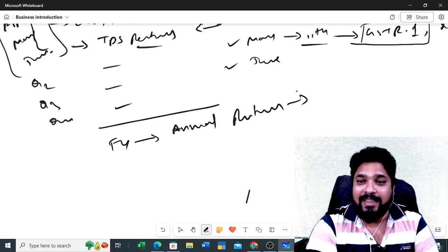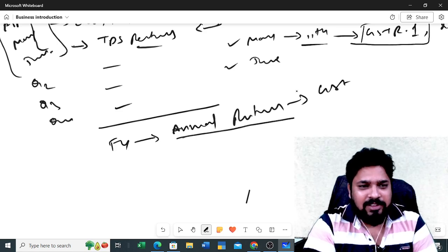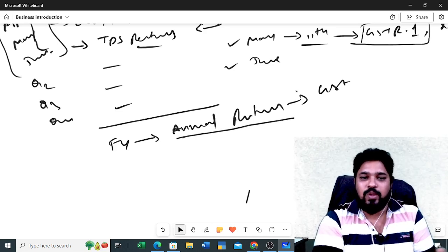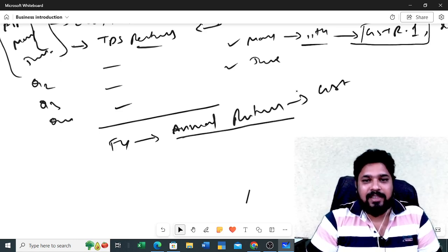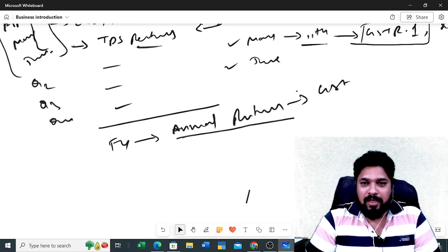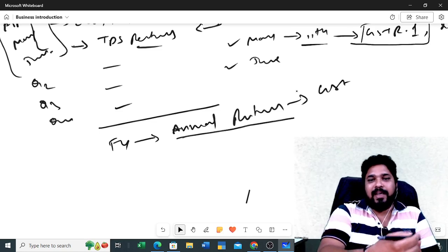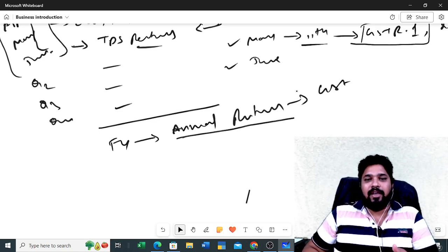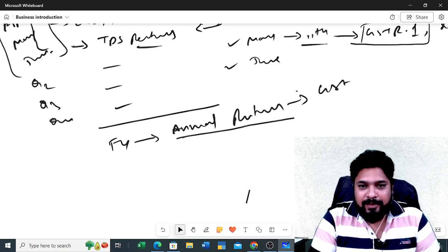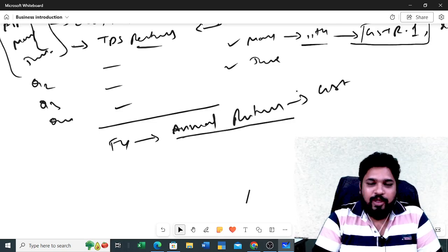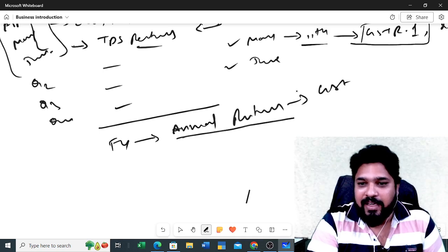So what is an annual return? In simple language, these are the 12 months we have been filing in the GST return. The purchases and sales we are updating in the GST portal, that particular 12 months of reports we need to reconcile. If there is any short payment of tax, we need to pay the tax. That part you can call annual returns.